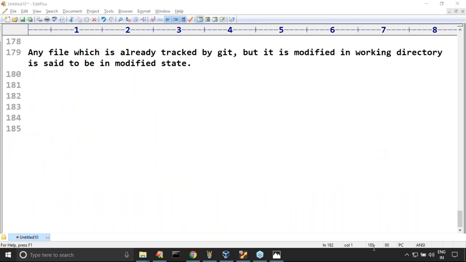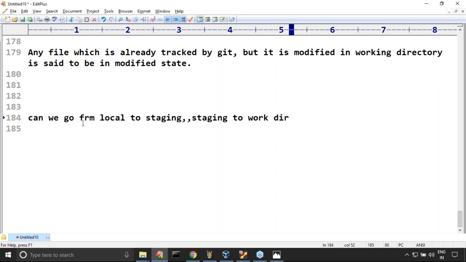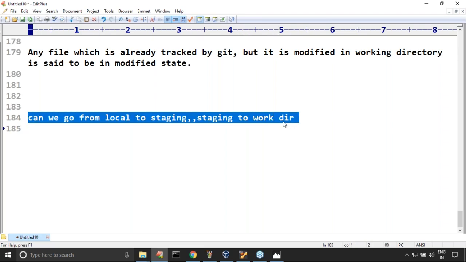One minute. Ketan is asking one small question, and his question is very meaningful. Can we go from local to staging to working directory or not? Yes, possible, no problem at all. In detail, we will discuss it in the next level. From the local repository, I want to work on a particular version. Yes, you can check out and start working on that particular version. In detail, we will discuss it next level.